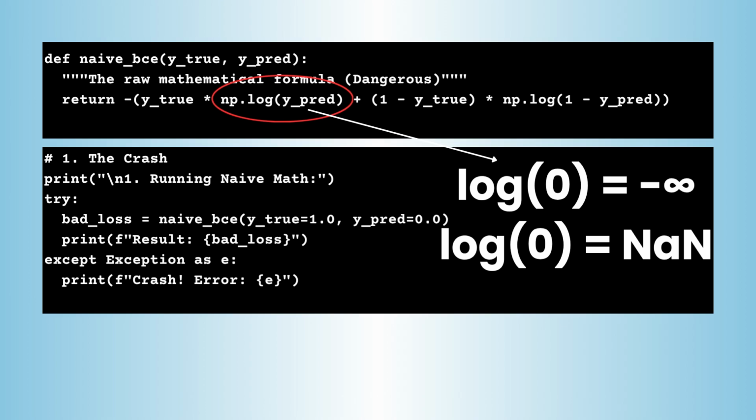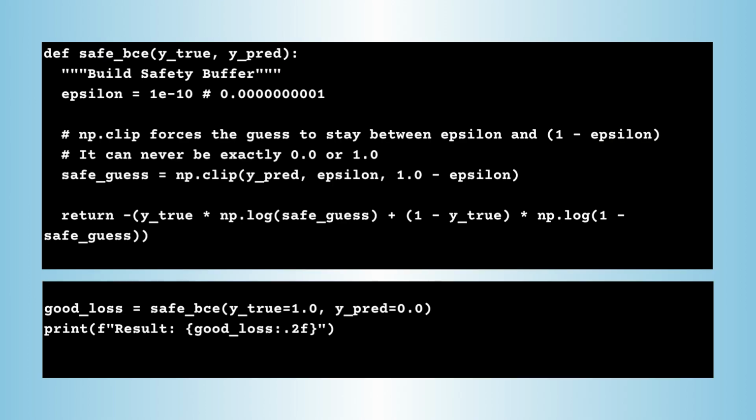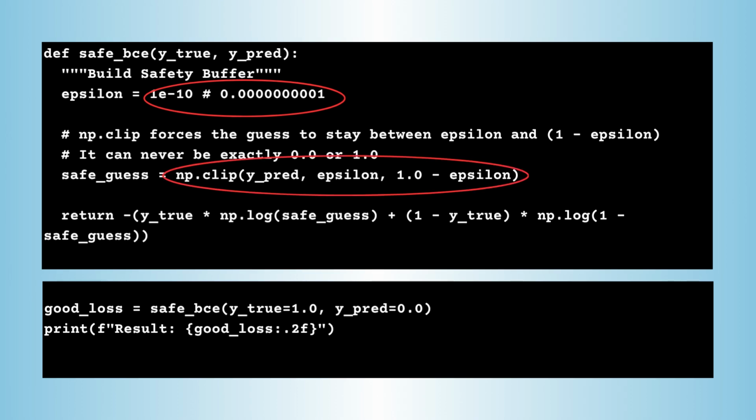How should we deal with it? We build a safety buffer using e power -10, which is just a scientific notation for a microscopic decimal. We use the np.clip method to force any absolute zero to become a microscopic decimal. The math stays highly accurate. The loss still explodes to punish the model, but your server survives.